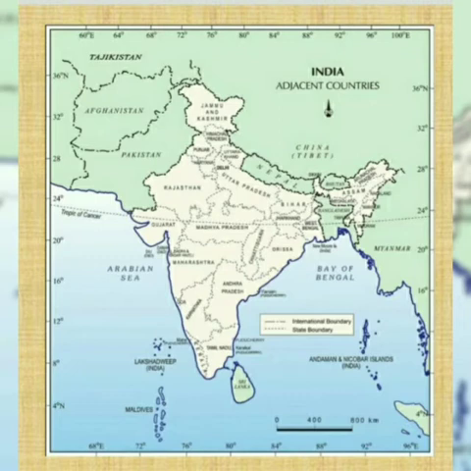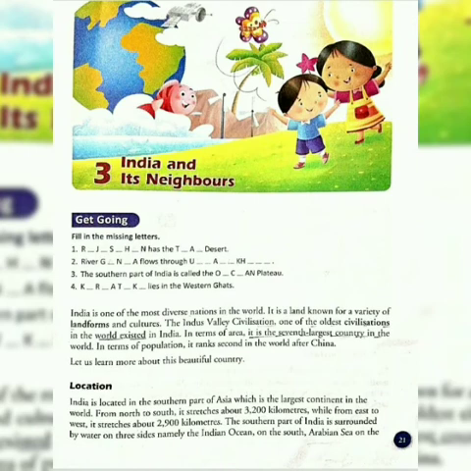Let's start the chapter. India is one of the most diverse nations in the world. It is a land known for a variety of landforms and cultures. The Indus Valley Civilization, one of the oldest civilizations in the world, existed in India. In terms of area, it is the seventh largest country in the world. In terms of population, it ranks second in the world after China. Let us learn more about this beautiful country.